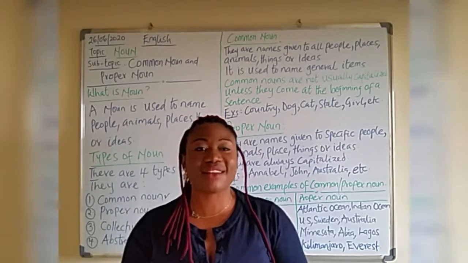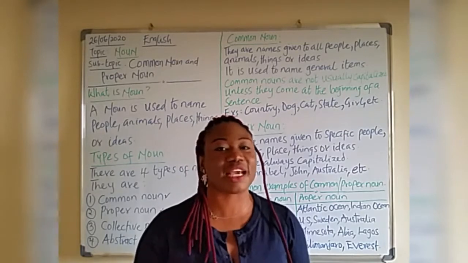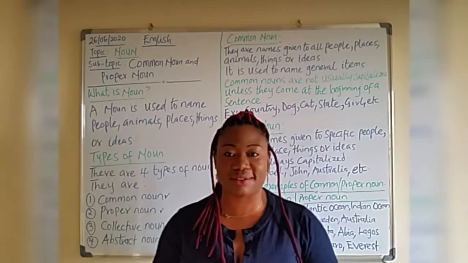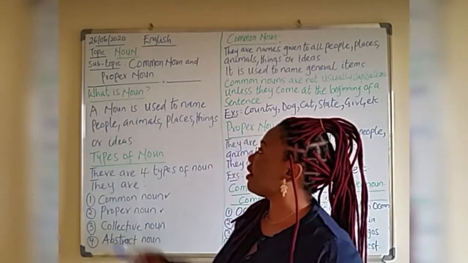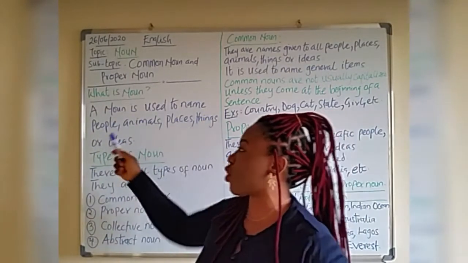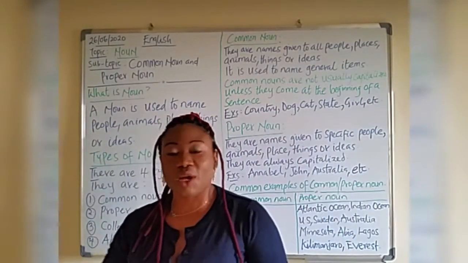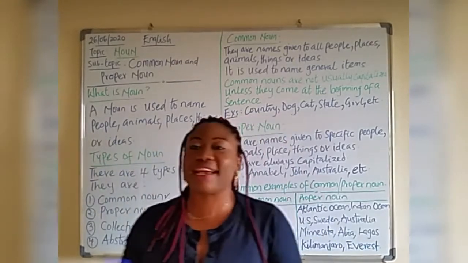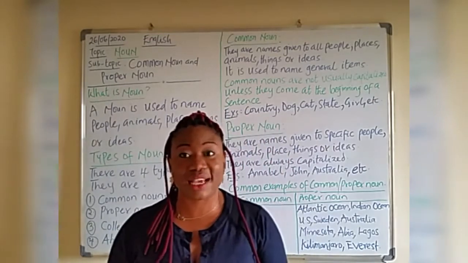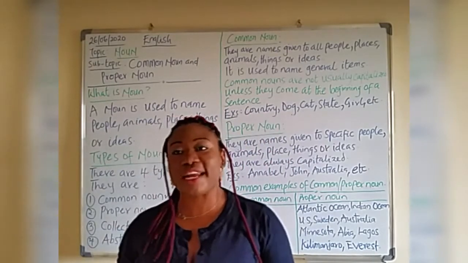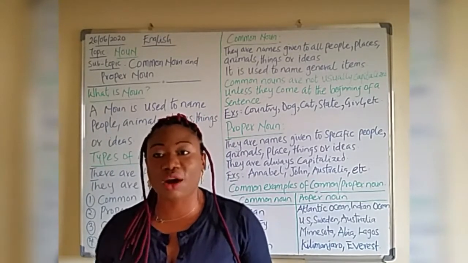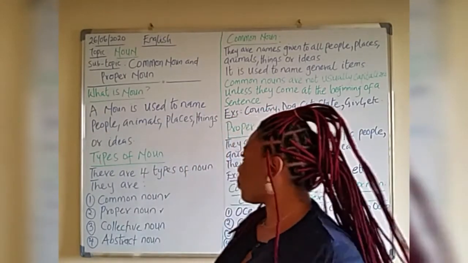Before now, we learned that noun is one of the 8 parts of speech. Remember that? So we want to know what noun really is. Okay, we are told that a noun is used to name people, animals, places, things, or ideas. Sometimes we also say a noun is the name of a person, animal, place, or thing. We simply say the same thing, okay? So a noun is used to name people, animals, places, things, or ideas.